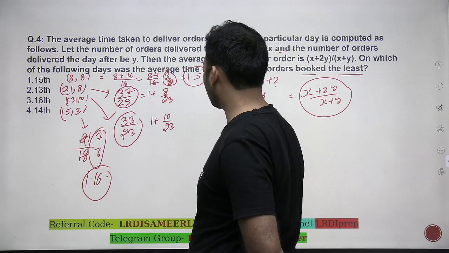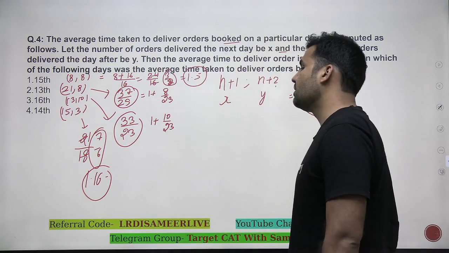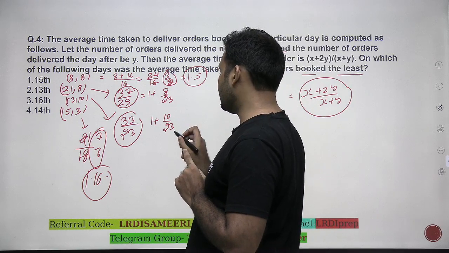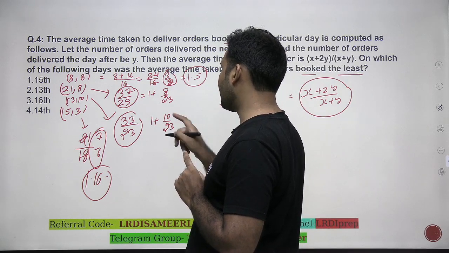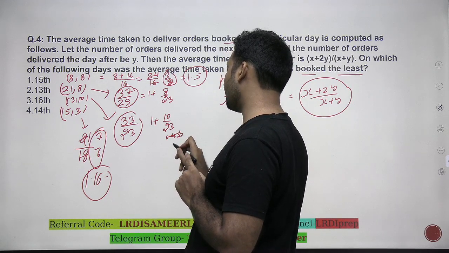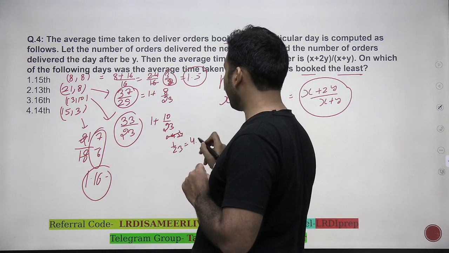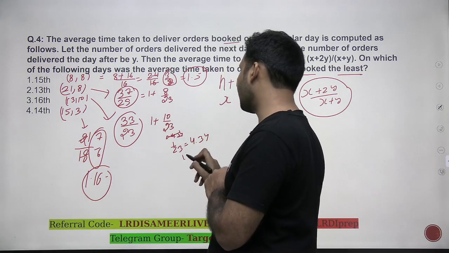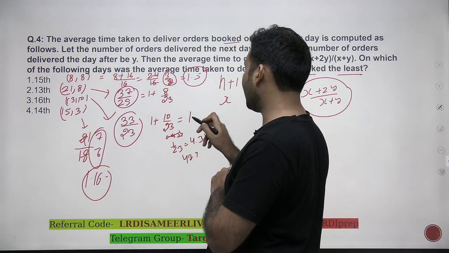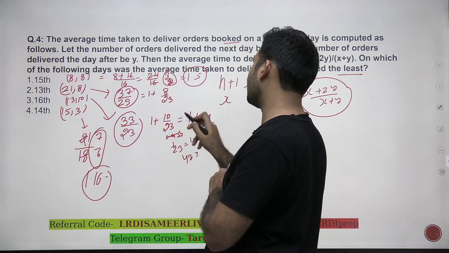Now, if I have to compare these values, you need to be very comfortable with fractions. Now, 1 upon 23 is 0.0434, right? Or in terms of percentage, 1 by 23 is 4.34. Multiplying it by 10 would be 43.4. So the final would be coming out to be 1.434, right? This would be the fraction.